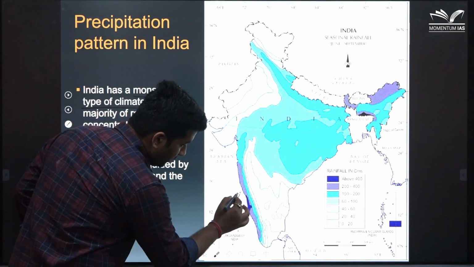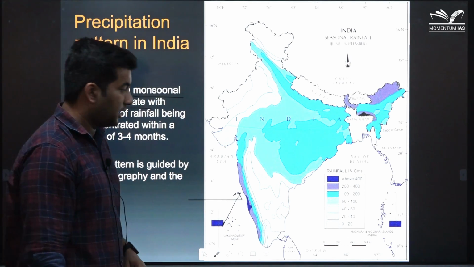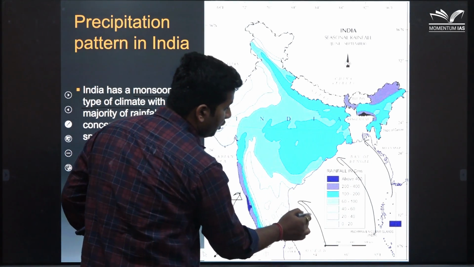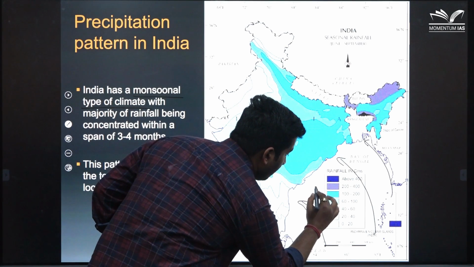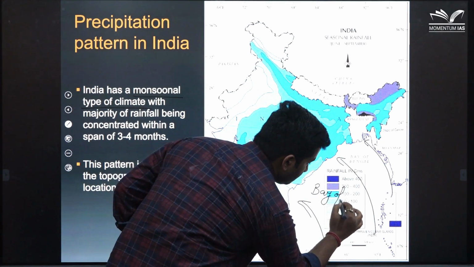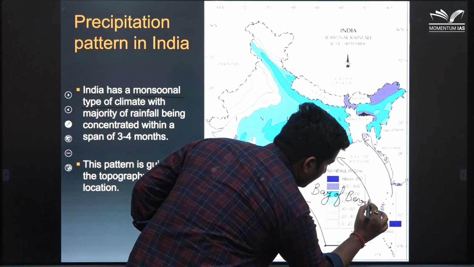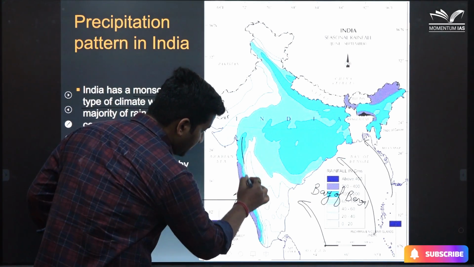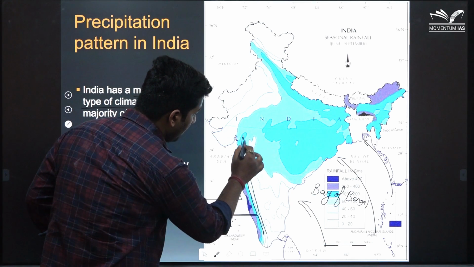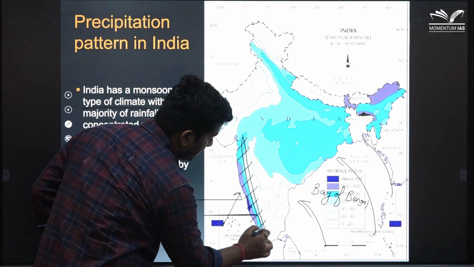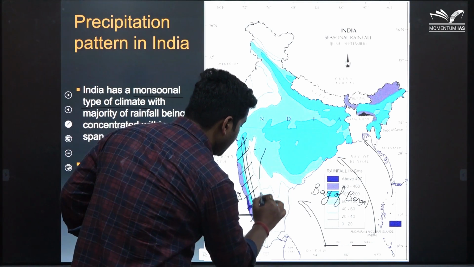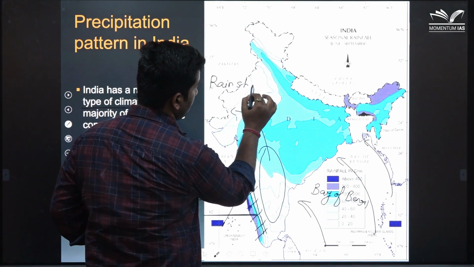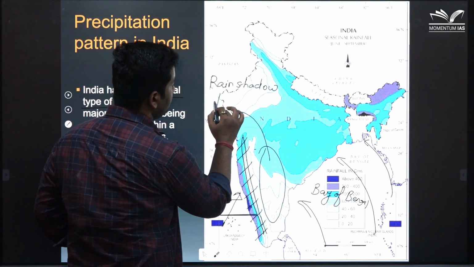So, the Arabian Sea branch of the monsoon comes from this direction, and the Bay of Bengal branch comes from this direction. The majority of the rainfall that we receive comes from the Bay of Bengal branch, and some of the rainfall that we receive comes from the Arabian branch. The presence of the Western Ghats here provides very heavy rainfall in this region, but this area becomes a rain shadow region. Therefore, it receives very less rainfall.